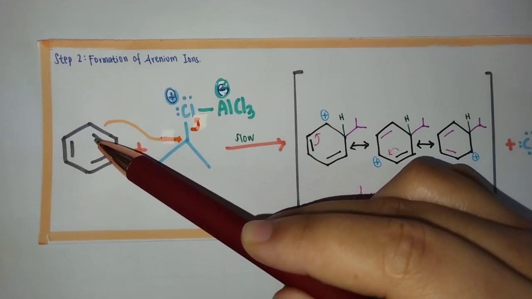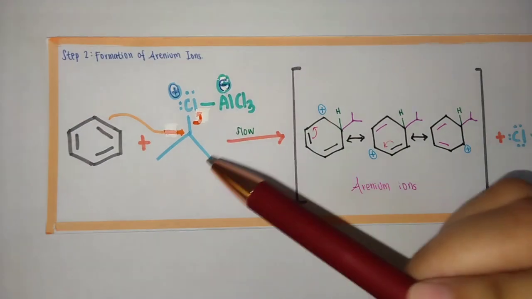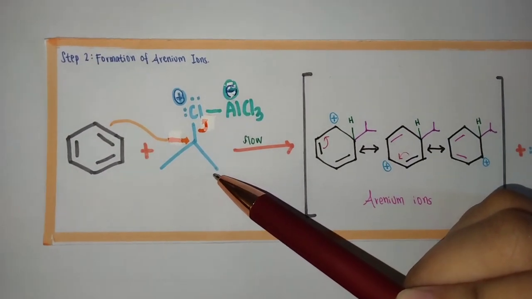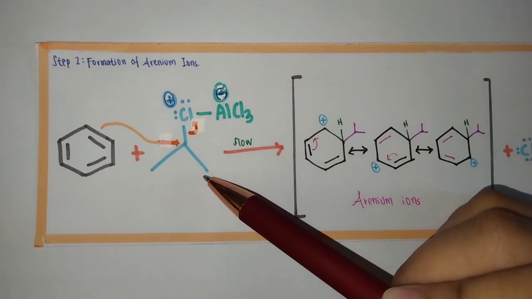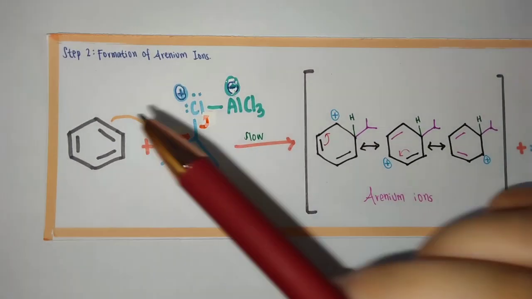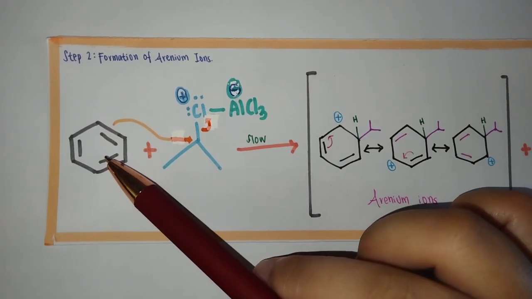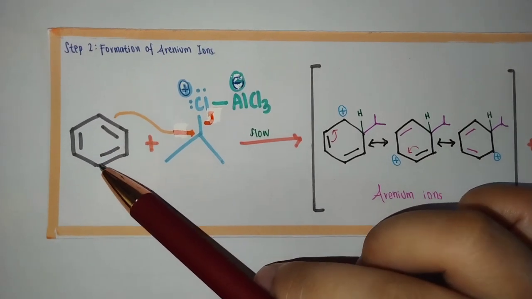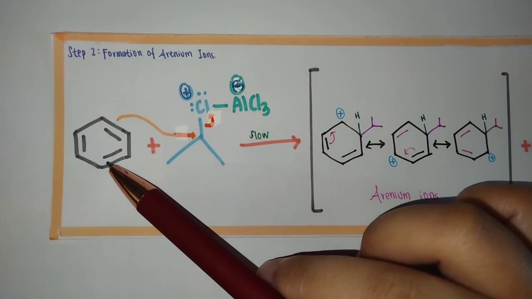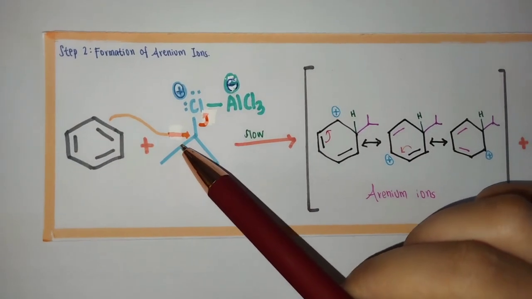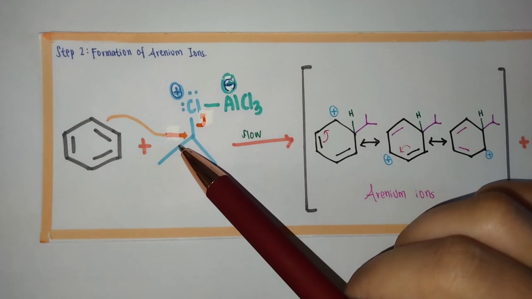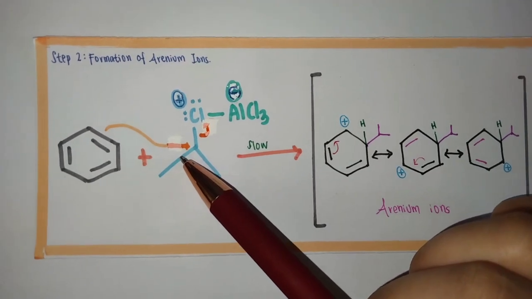So this is the electrophile that was formed in the previous step. So this is the electrophile, which means the benzene is the nucleophile. So this nucleophile will be attracted to the electrophilic species generated in the previous step.